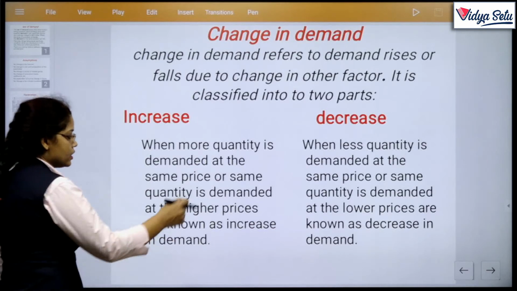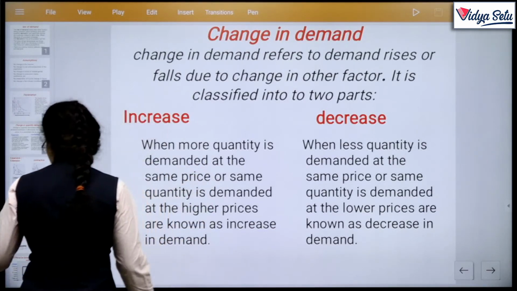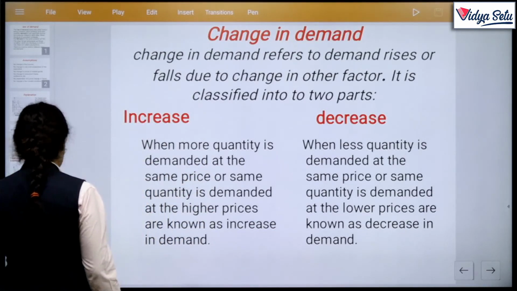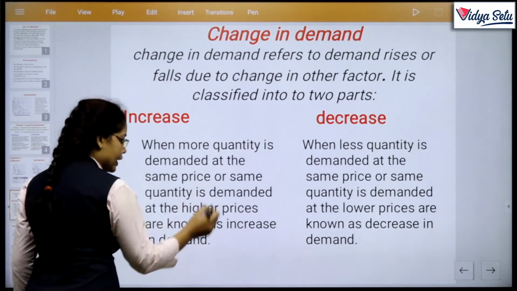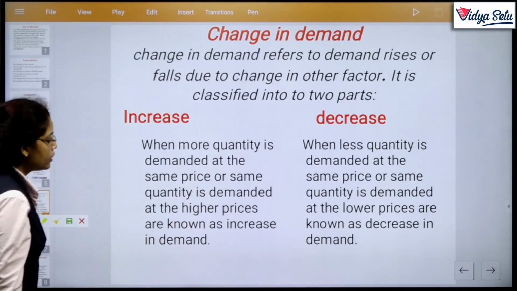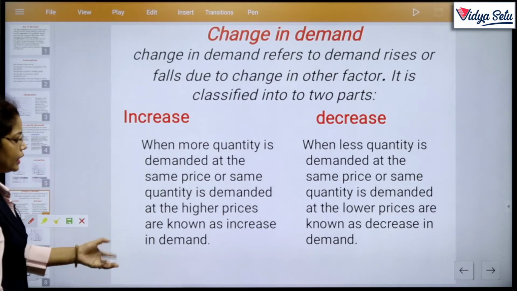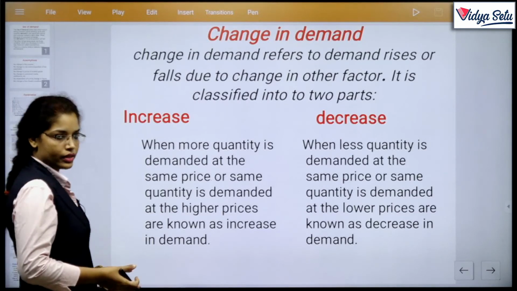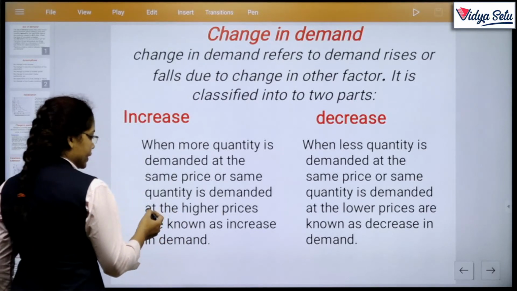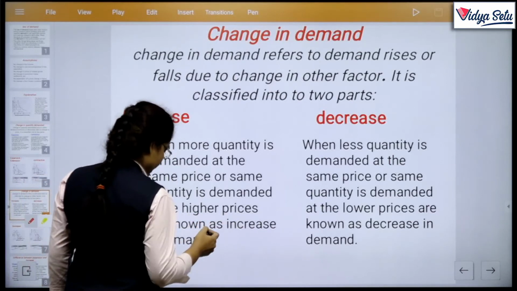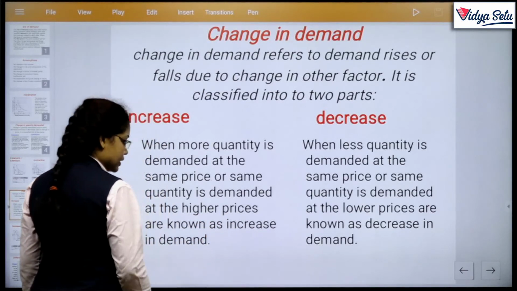When more quantity is demanded at the same price. Okay. Then what is the new concept? Why did I stop here? Because there is a tricky or new concept for you. Same quantity demanded at a higher price is known as an increase in demand.